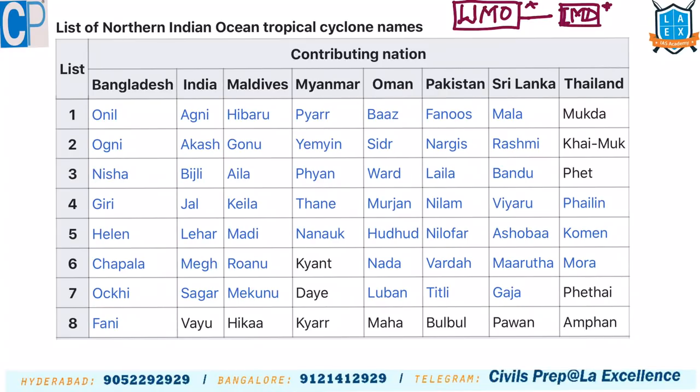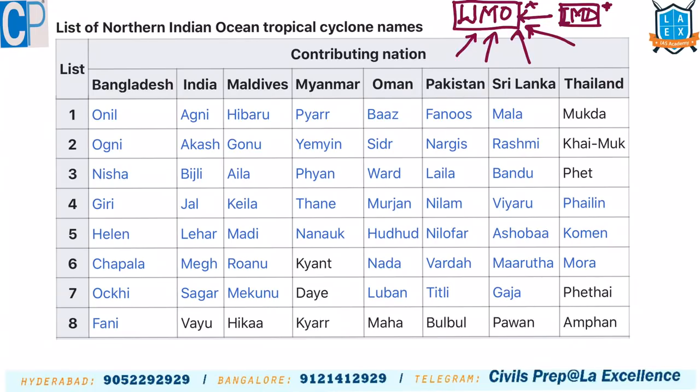Likewise, different countries have different departments. So, these are coordinated by World Meteorological Organization, and it has given a criteria that let's divide cyclone prone ocean basins into different categories, and each basin should give a set of names. Whenever a cyclone occurs, that name should be kept to that particular cyclone.